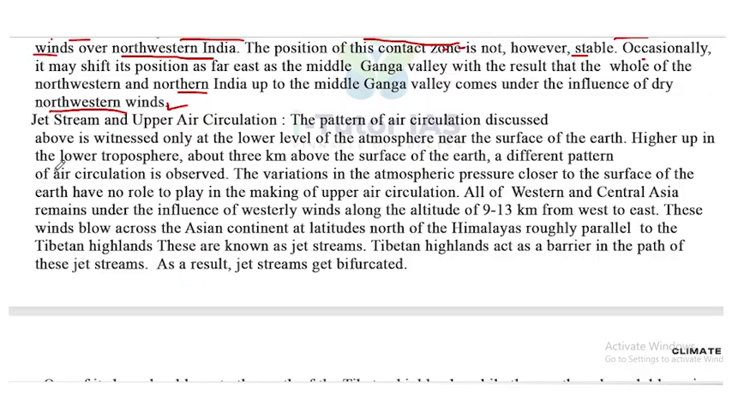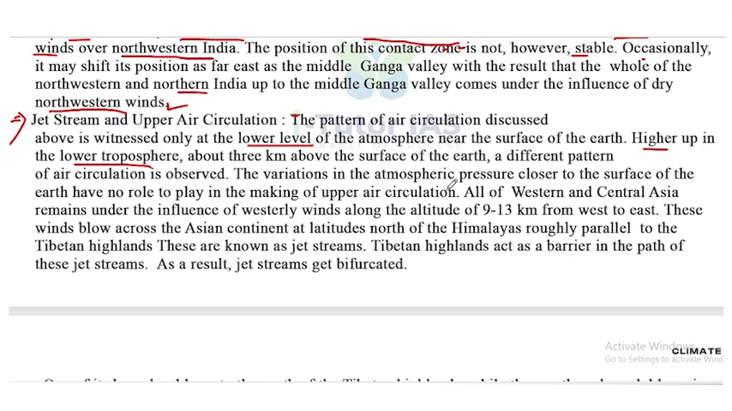Next one is jet streams and upper air circulation. The pattern of air circulation discussed above is witnessed only at the lower level, near the surface of the earth. Higher up in the lower troposphere, about 3 km above the surface of the earth, different patterns of air circulation are observed.